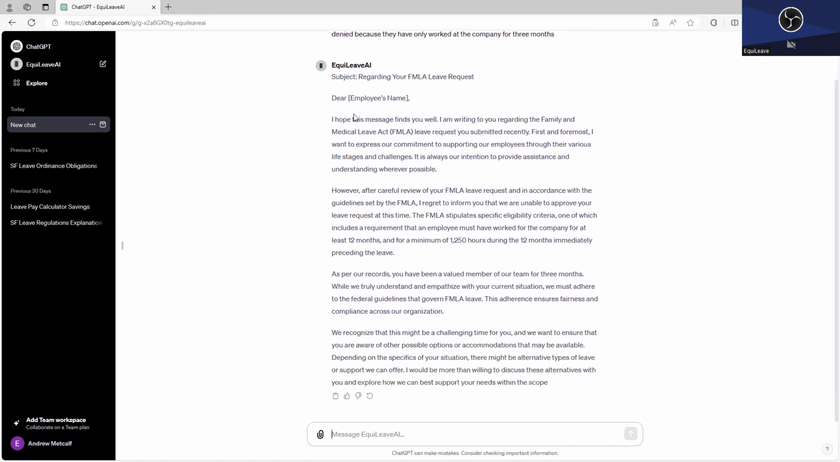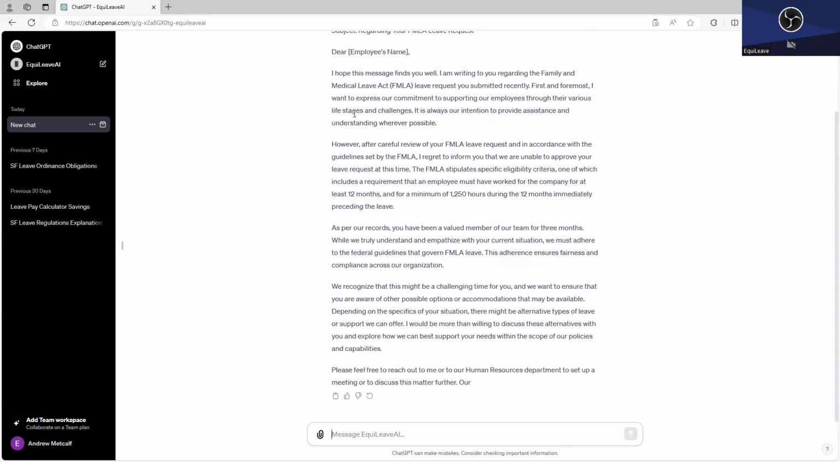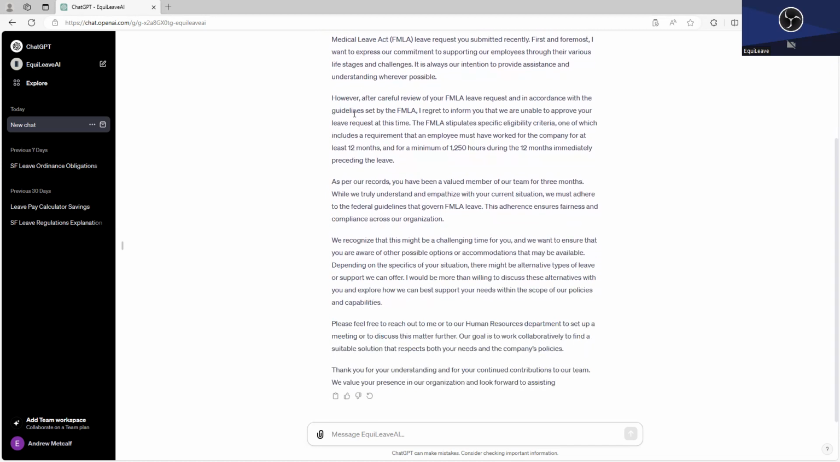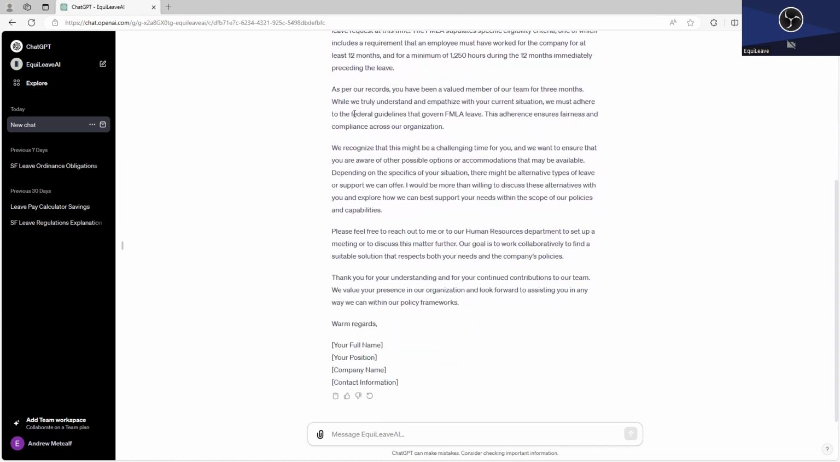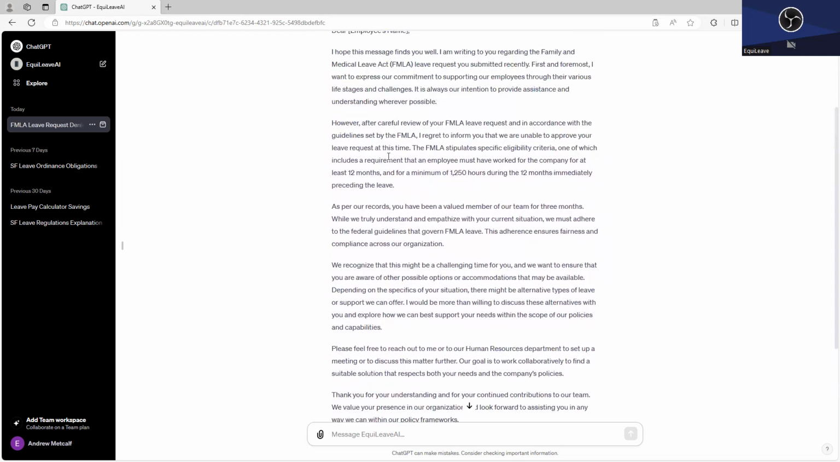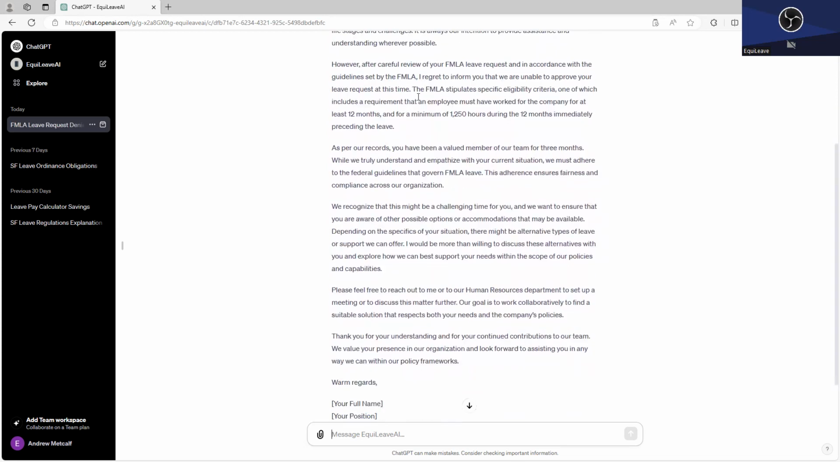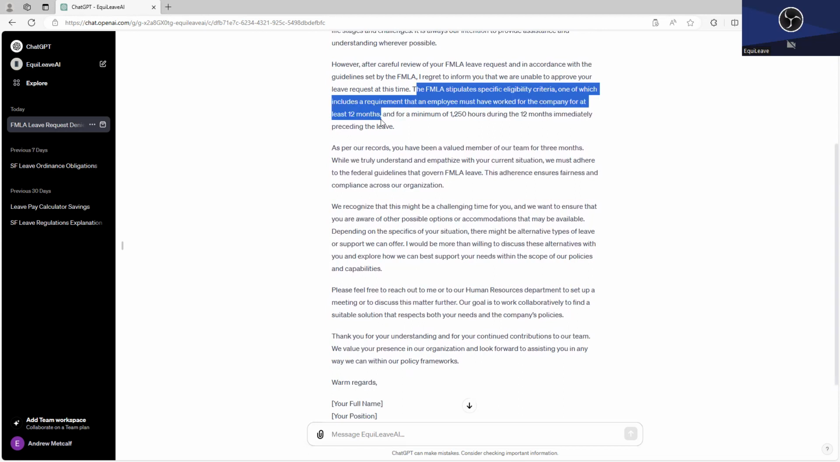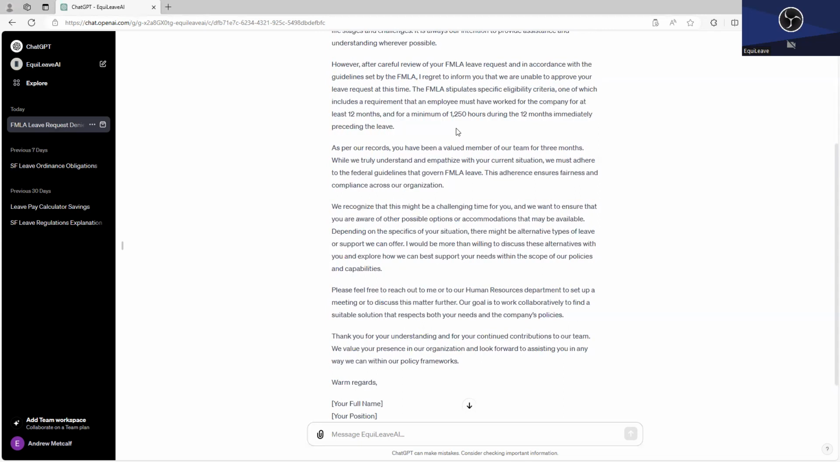And then the letter goes into explaining that the company regrets to inform the employee that they are unable to approve the leave request. And what's nice is that the letter doesn't just stop there, it explains to the employee, hey, this is when you become eligible. And look at that. It cites all three eligibility requirements there that the employee has to have worked 12 months, 1,250 hours during the 12 months immediately preceding the leave. It doesn't actually cite the 50/75 requirement, but we didn't tell it to. It didn't need to do that. We didn't tell it that was an issue.